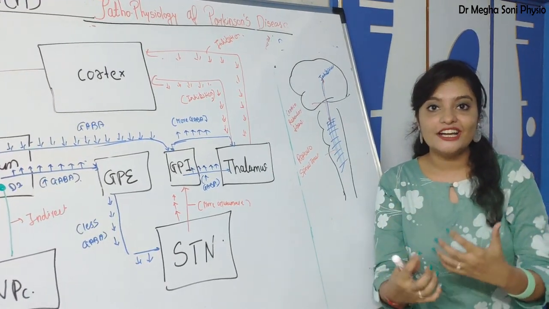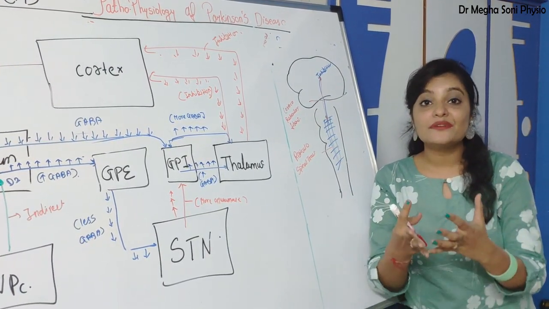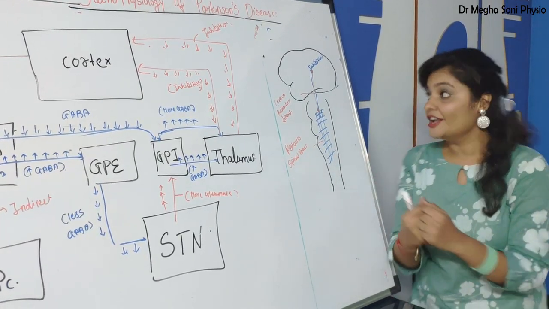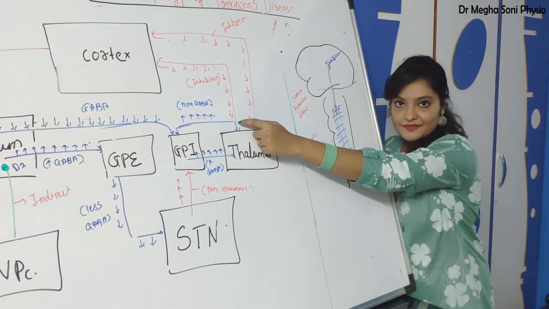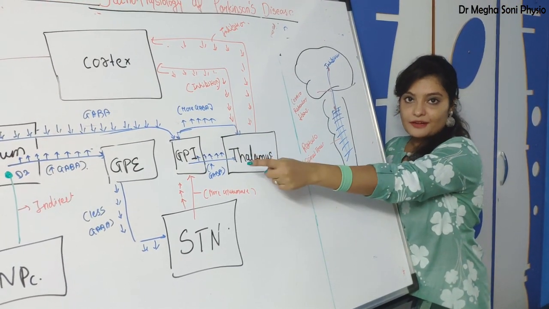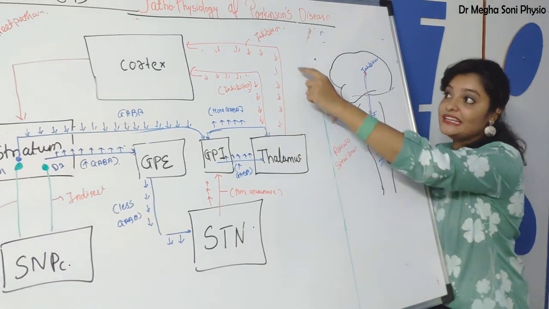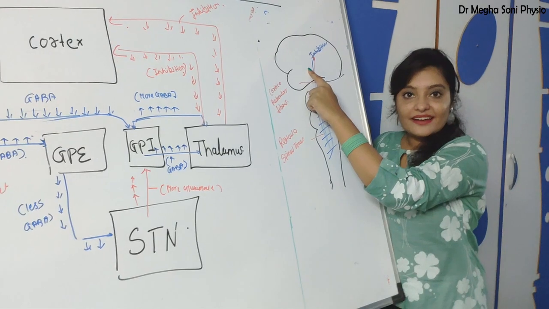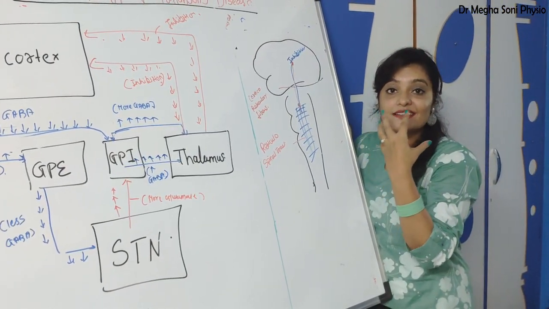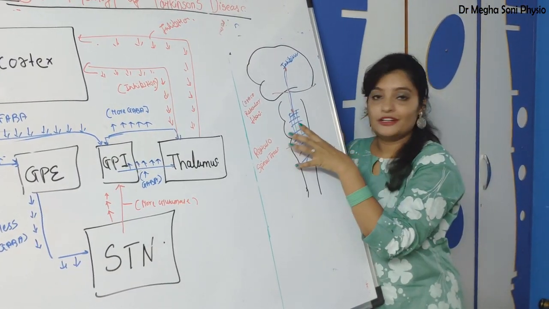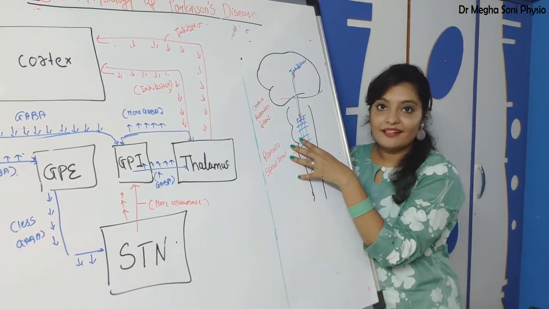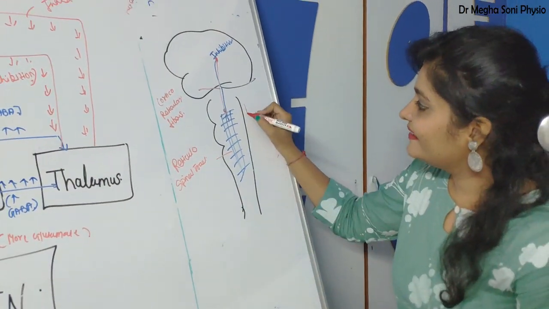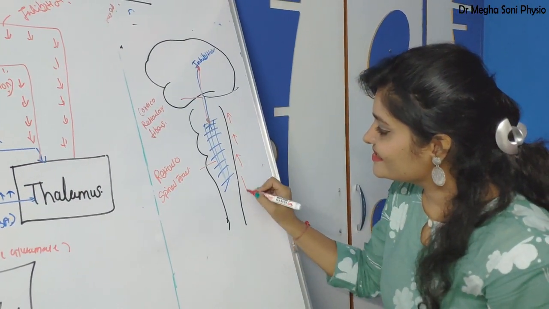As I said, if the child does not follow the treatment prescribed by you, that child will again become hyperactive. Here, damage or degeneration of the nigrostriatal pathway leads to inhibition of the cortex. As the cortex is inhibited, it is not sufficient to control the reticulospinal tract, and thus the reticulospinal tract activity will be increased.